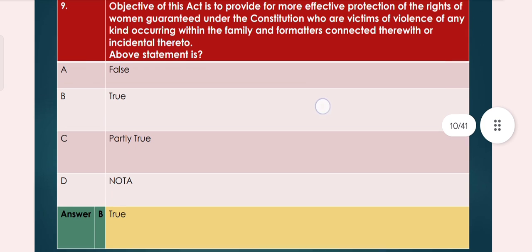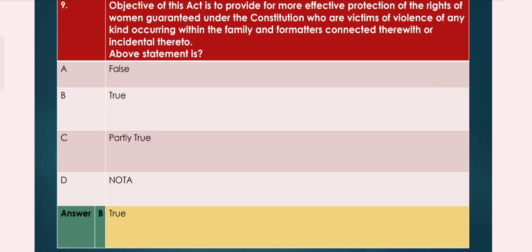Question number 9, the objective of this act is to provide for more effective protection of the rights of women guaranteed under the Constitution who are victims of violence of any kind occurring within the family and for matters connected therewith or incidental thereto. The above statement is option A false, option B true, option C partly true, option D NOTA. So the answer is option B true.